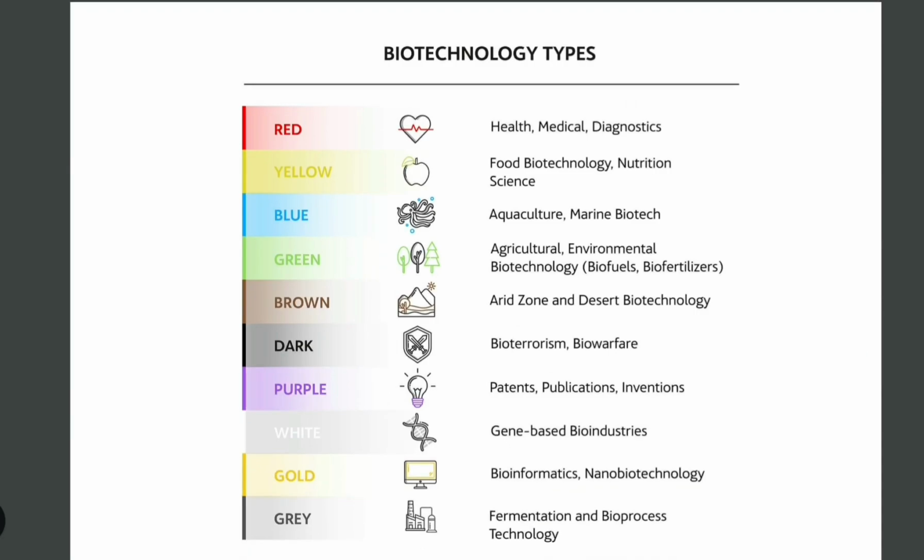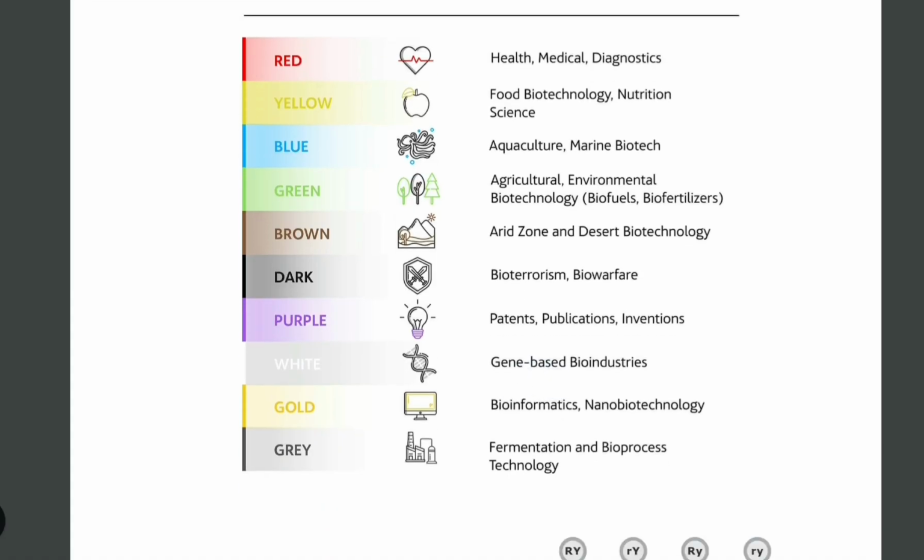And just remember, red was asked in last year: health, medical, diagnostics. Yellow, food biotechnology. Blue, aquaculture. Green, agricultural. Brown, arid zones and desert. Dark, bioterrorism and biowarfare. Purple is like patents, publications and inventions. It is related majorly to IPR issues.